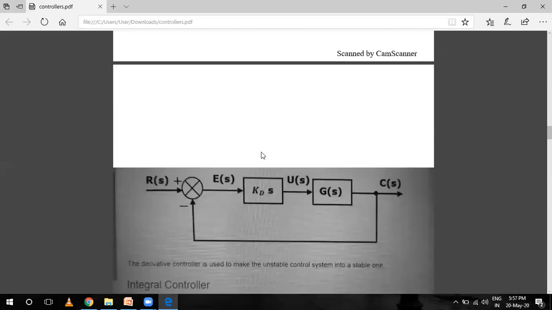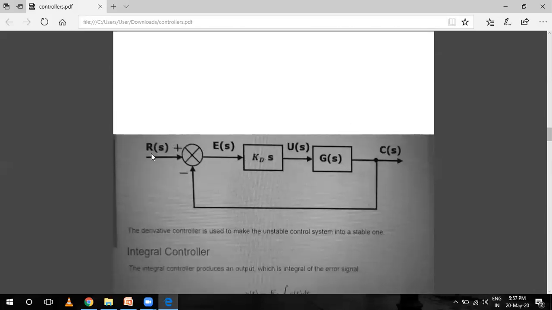And the block diagram for Kd s is the same as above. R(s) is the input, E(s) is the error signal, U(s) is the output from Kd s, that is the Laplace of the actuating signal, G(s) is the gain of the transfer function, and C(s) is the output. The derivative controller is used to make an unstable control system into a stable one.